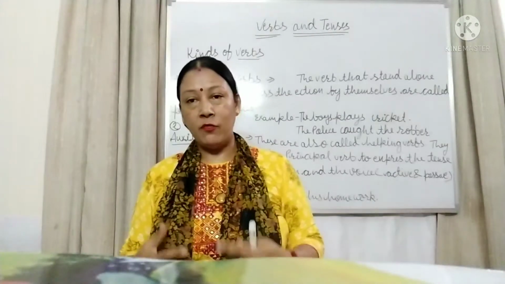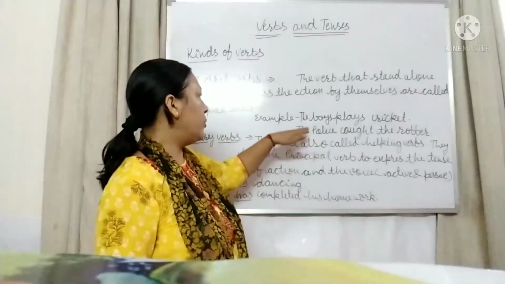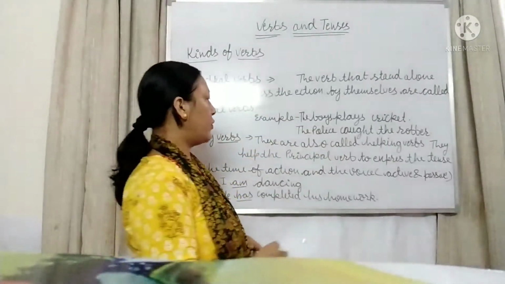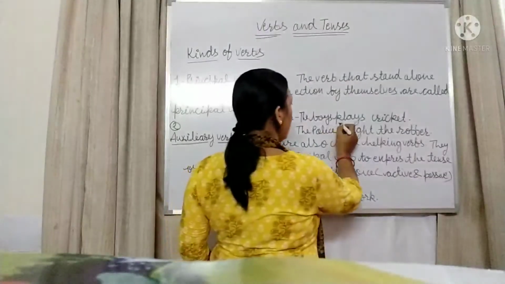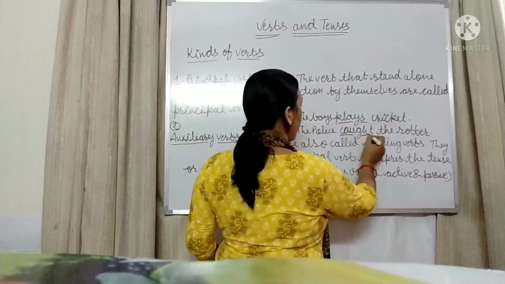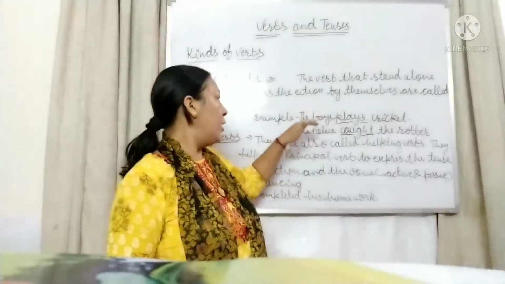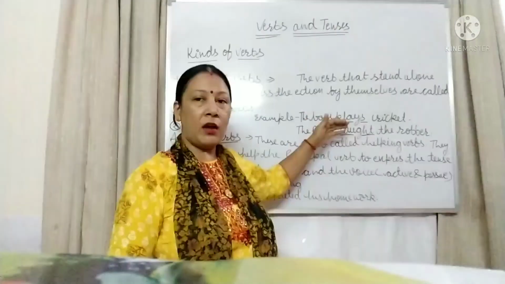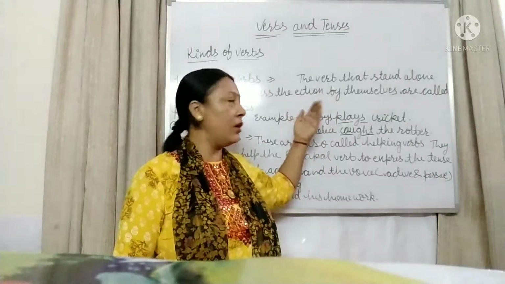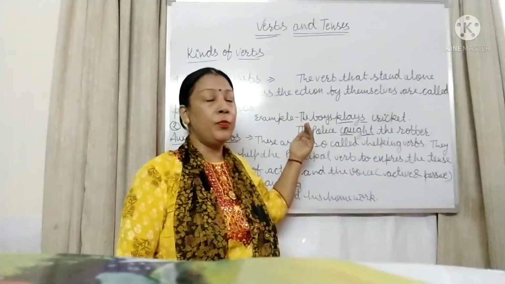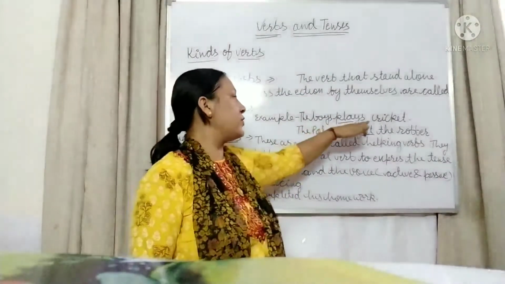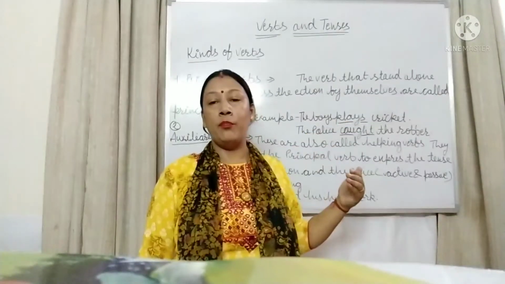That is principal verb. For example, here is written: the boy plays cricket. Here, plays is the principal verb.